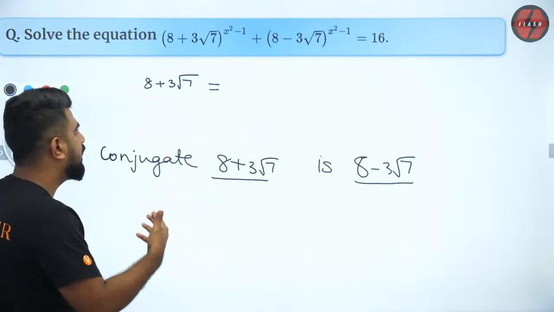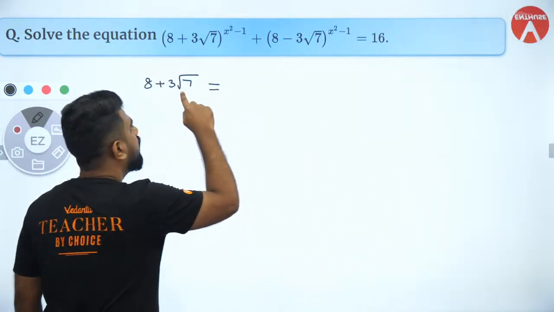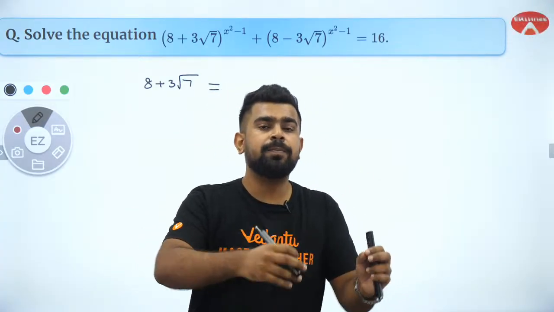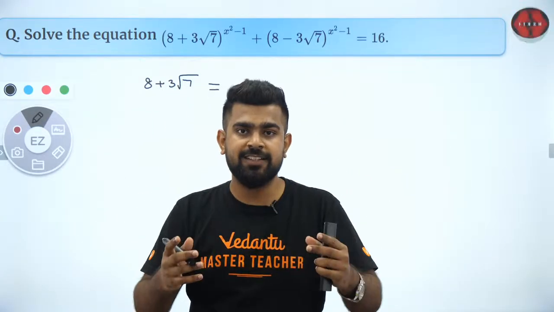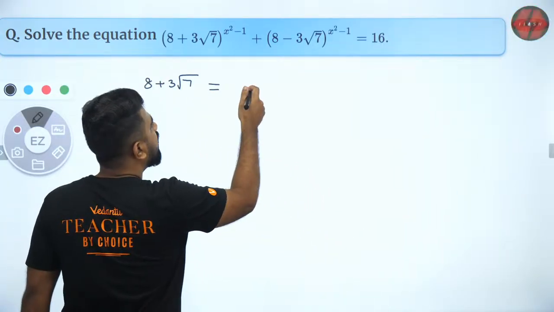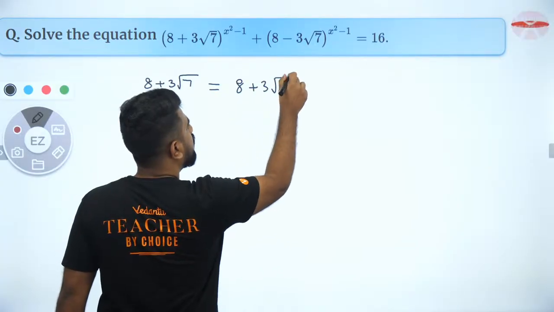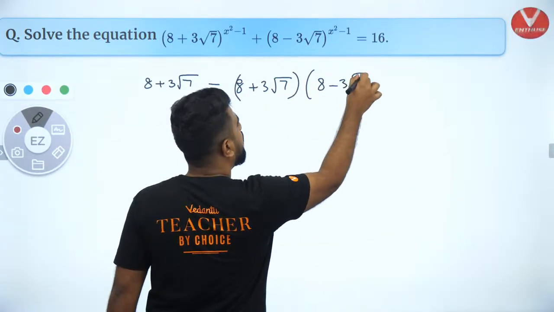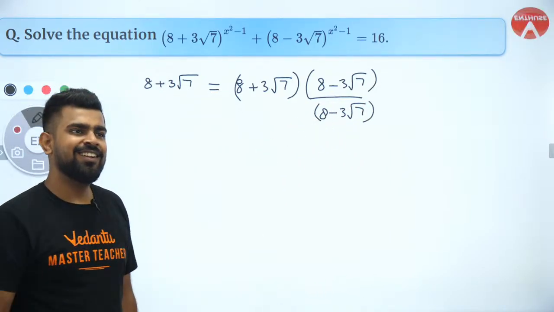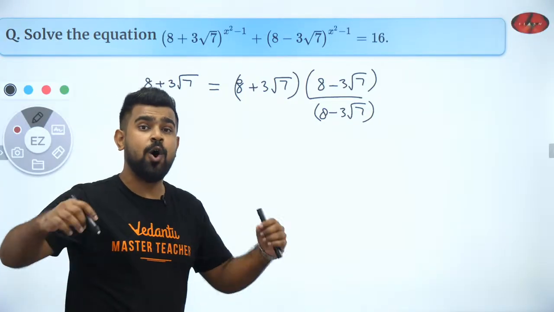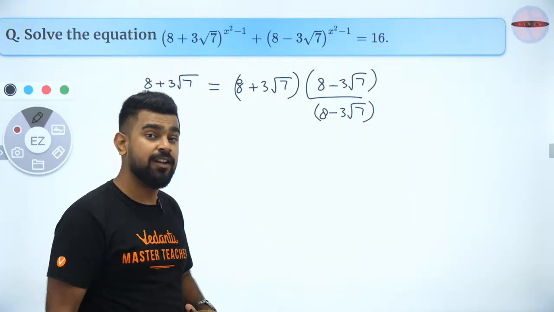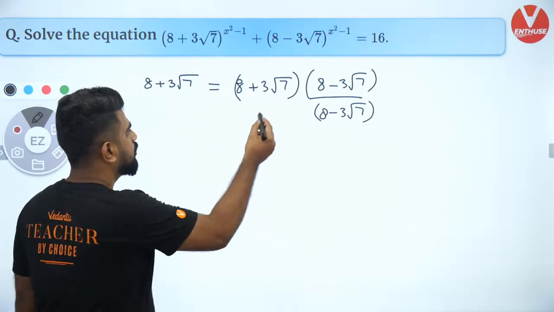Now what I'm going to do is I'm going to multiply by its conjugate, because whenever you multiply a number by its conjugate, something magical happens over here. Okay, let me show it to you. So if you have 8 plus 3 root 7 and multiply and divide by 8 minus 3 root 7, what happens? Exactly, great job, man. If you find this easy, you are at a very good level. You can take it forward very quickly. Got it? So what happens here?